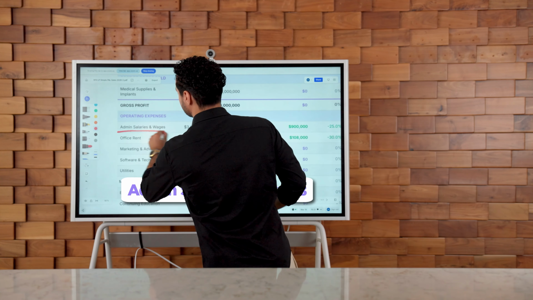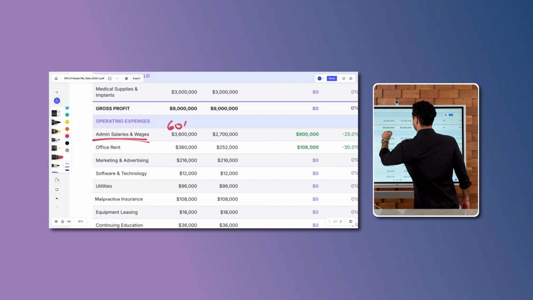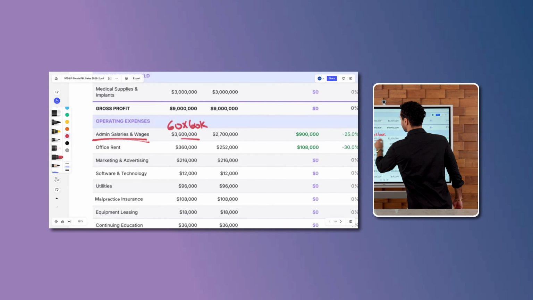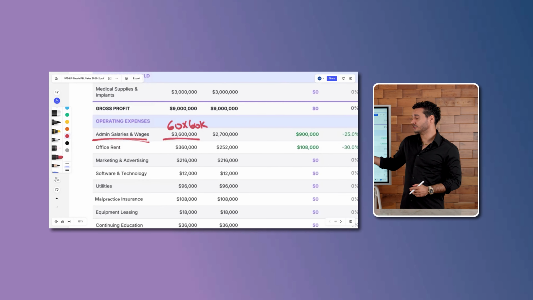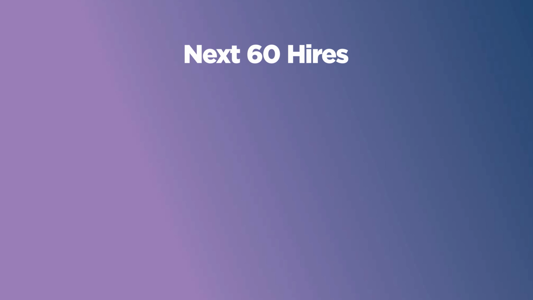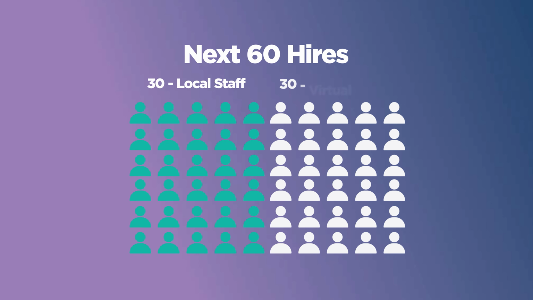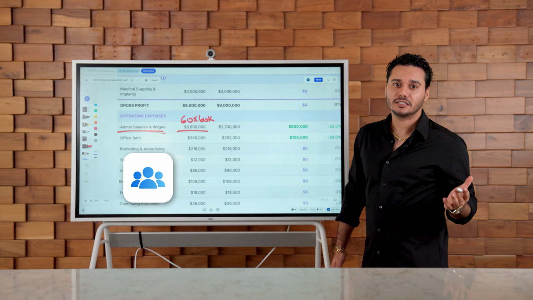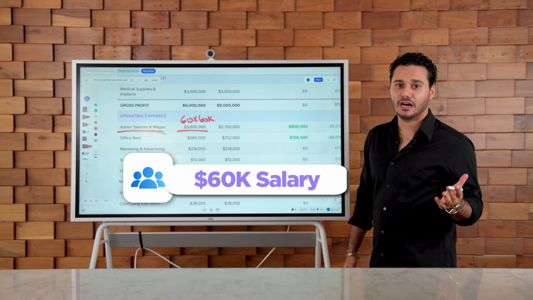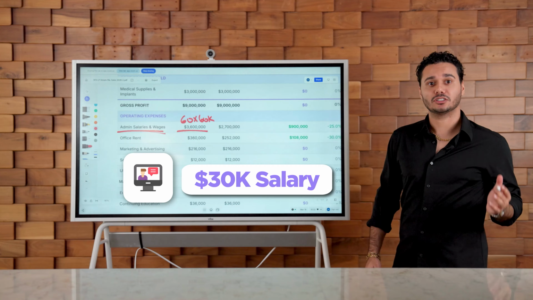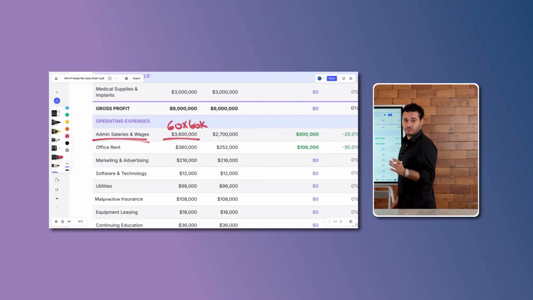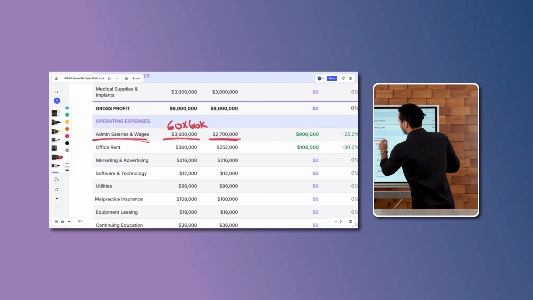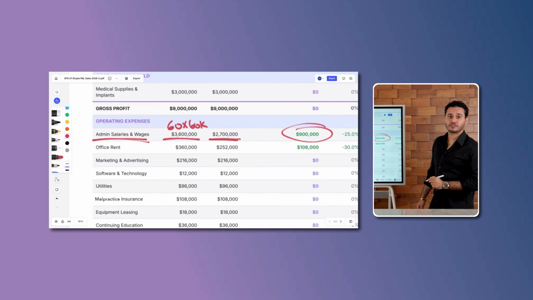Admin salaries and wages is the first thing that we're going to look at. We're assuming a $60,000 salary for this local staff. If they had 60 local staff times 60,000, we're looking at $3.6 million for their annual salaries and wages. For their next 60 hires, we did 30 local and 30 virtual. 30 local staff, same thing, $60,000 as the math we're coming up with. But 30 virtual staff, each one of those virtual staff are $30,000, so half. Now, with the same team, 60 people, they cut their admin costs by $900,000 for the next 60 hires.